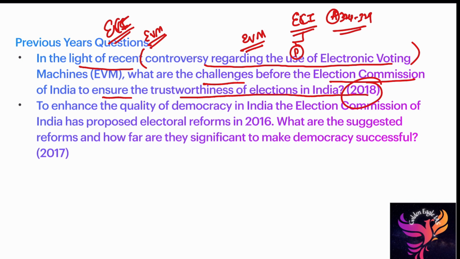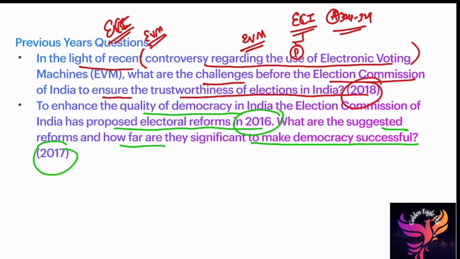I just give you the pointers. Then, to enhance the quality of democracy in India, the Election Commission has proposed electoral reforms in 2016. What are the suggested reforms? How far are they significant to make democracy successful in 2017? This one also was a current affairs based question at that time. So in 2023 mains, we can expect a question based on the Supreme Court ruling.